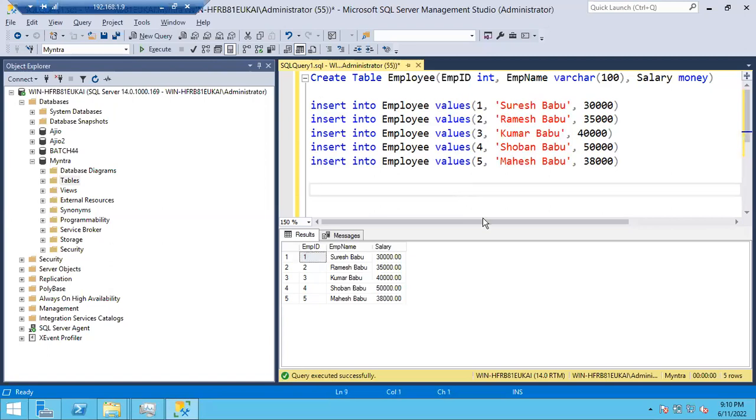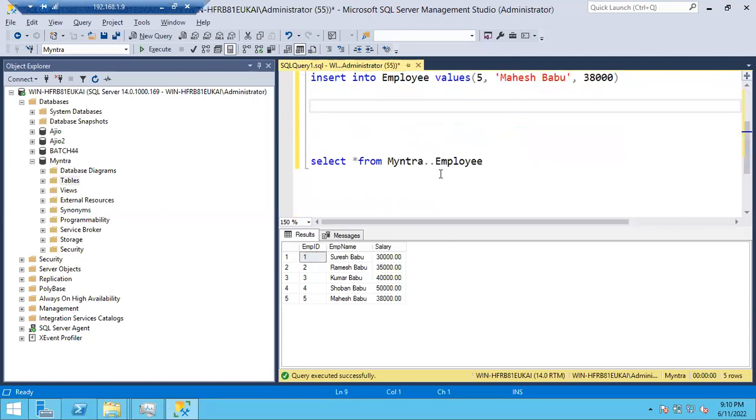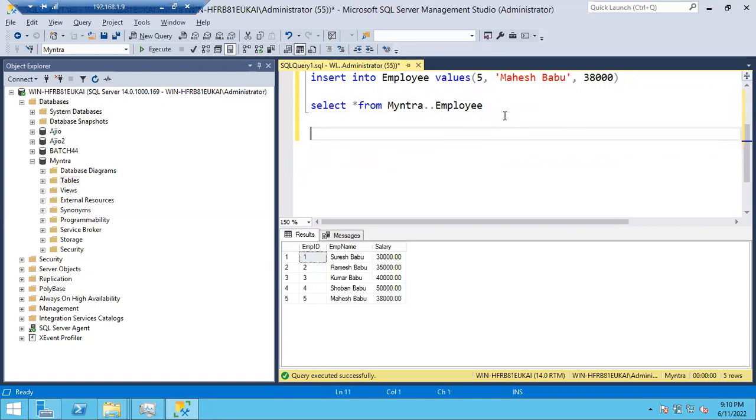Now I want to filter the data. Simple. Filtering means what? What is meant by filtering? Conditions. Very good.